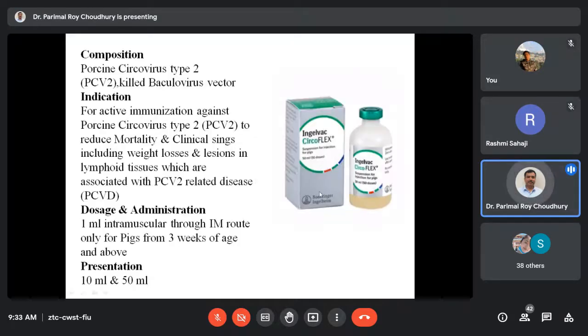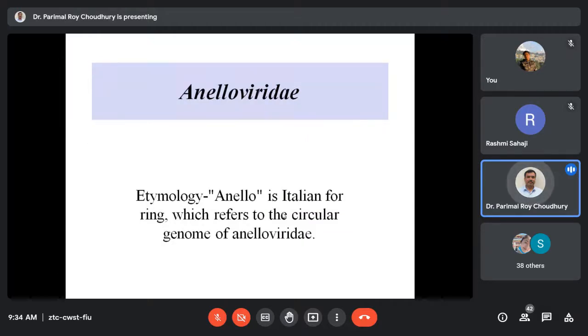So this is some more information about this Circoflex from the Ingelvac company, and this includes the VLP of Circovirus 2. Please go through the dosing and immunity in the literature provided by the company. And we should go for vaccinating the animals, because it is appearing to be a silent killer disease in the pig. And that's about the porcine circoviruses.